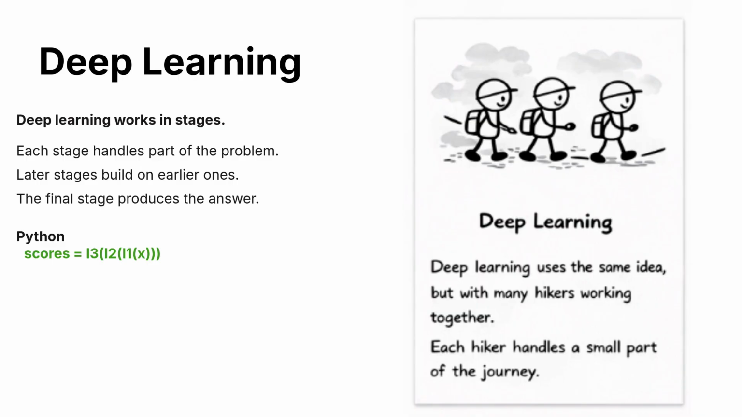Deep learning uses the same idea, but with many hikers working together. Each hiker handles a small part of the journey. One prepares the ground, another refines the path, and the final hiker finds the valley. Together, they can solve much harder problems.